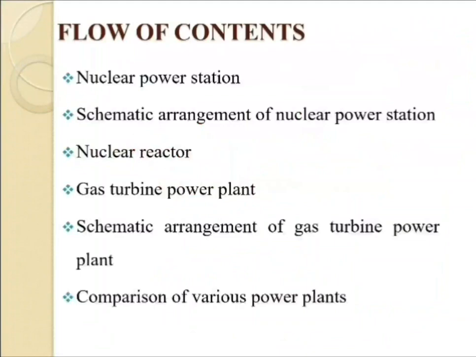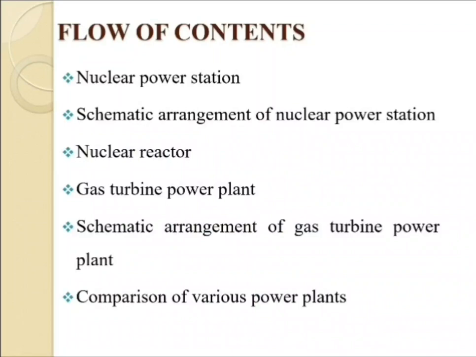Before going for the new session, in the last lecture we already discussed the generation scenario of different kinds of power plants in India and Gujarat, then the steam power plant, the schematic diagram of the steam power plant, and its advantages and disadvantages.